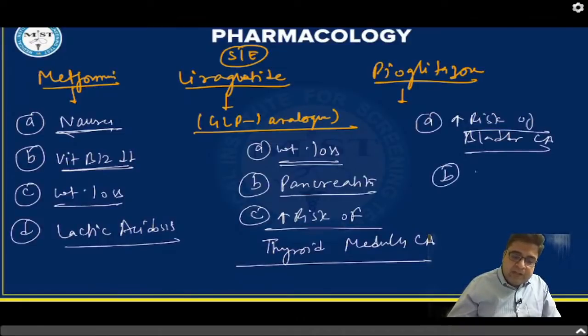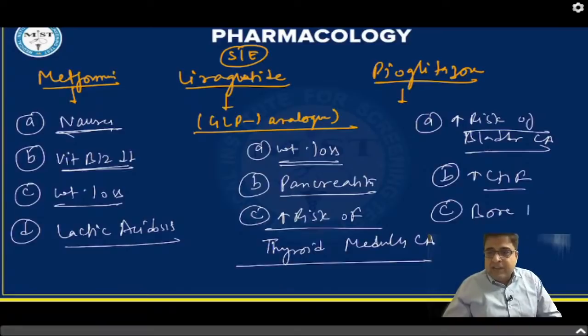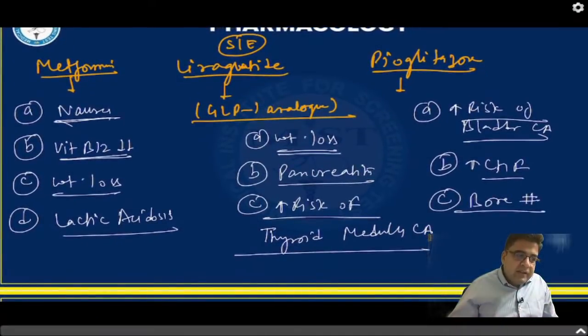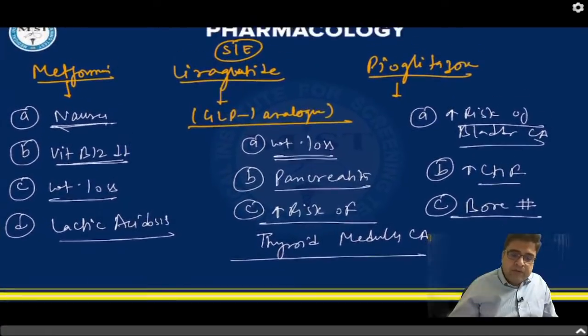Pioglitazone can also increase the risk of CHF, and this medicine can also result in bone fracture, right? So these are some important side effects of anti-diabetic drugs.